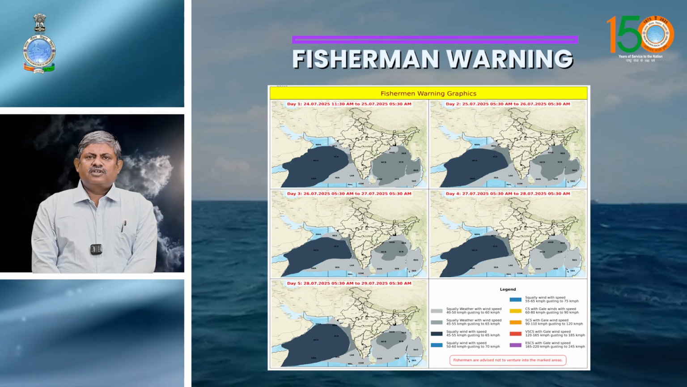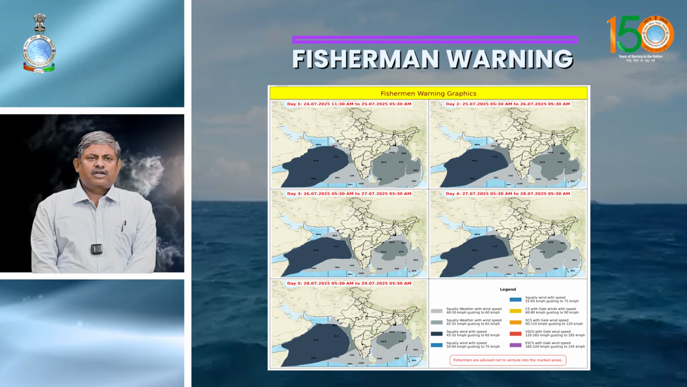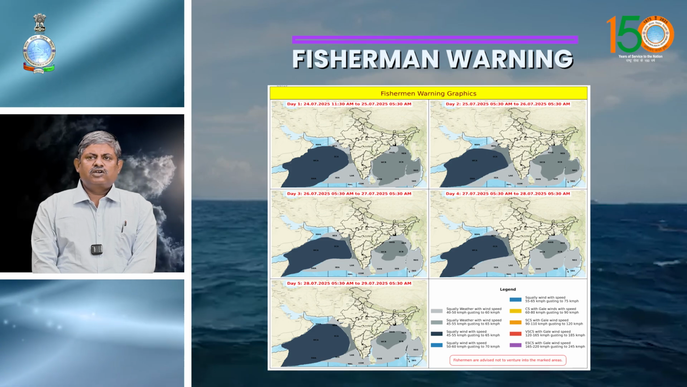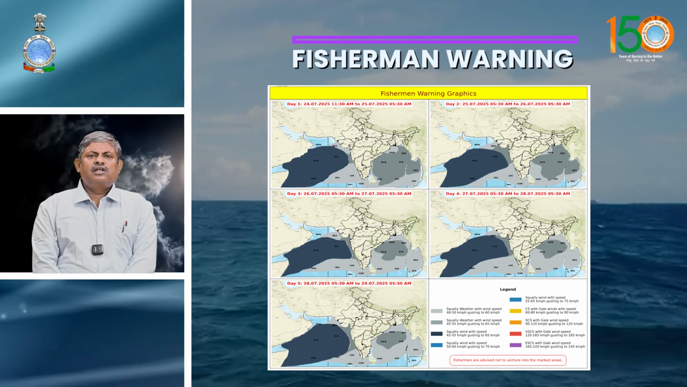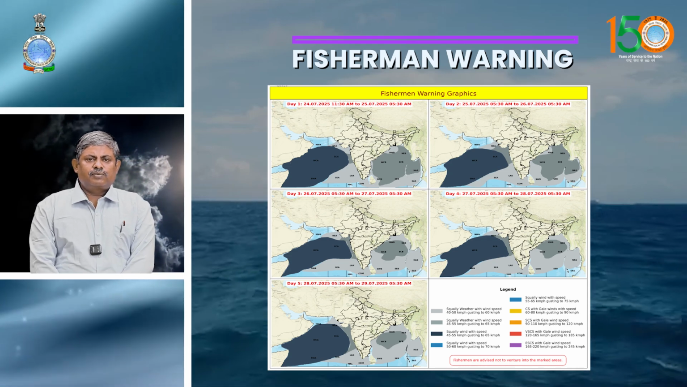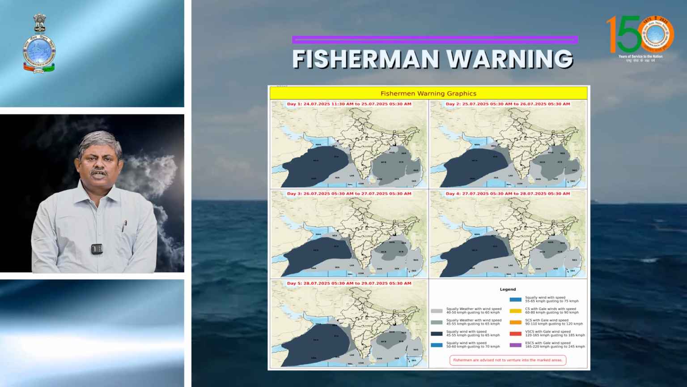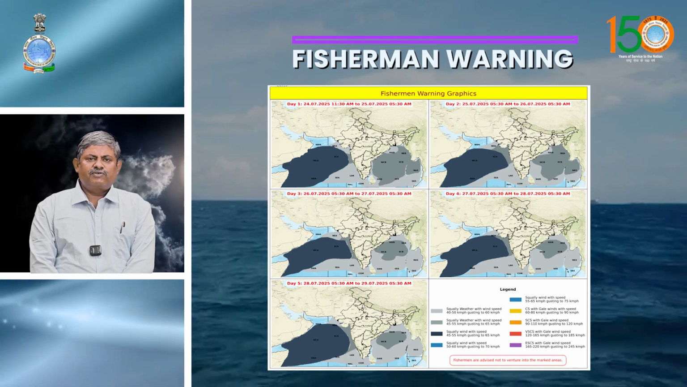And now we'll see the fishermen warning for week 1. The map shows the marked areas. The fishermen are advised not to venture into the marked areas of the Arabian Sea and Bay of Bengal, mostly over the central and north central Bay of Bengal, because of squally wind speeds.